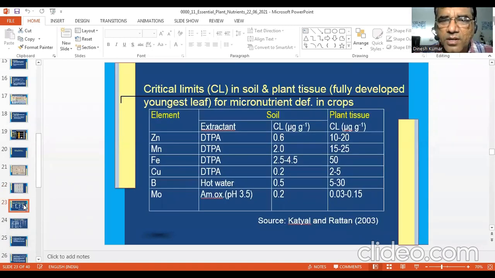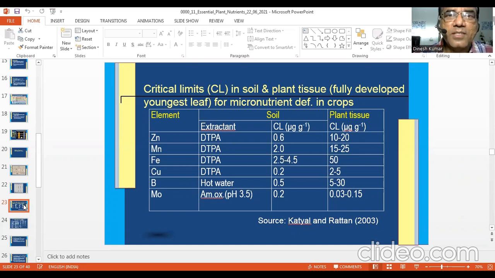If you see critical concentration in soil, for major nutrients and primary and secondary nutrients, we already have some rating chart: very low, low, medium, high, very high. We have those categories. But for micronutrients, we do not have those kinds of categories.